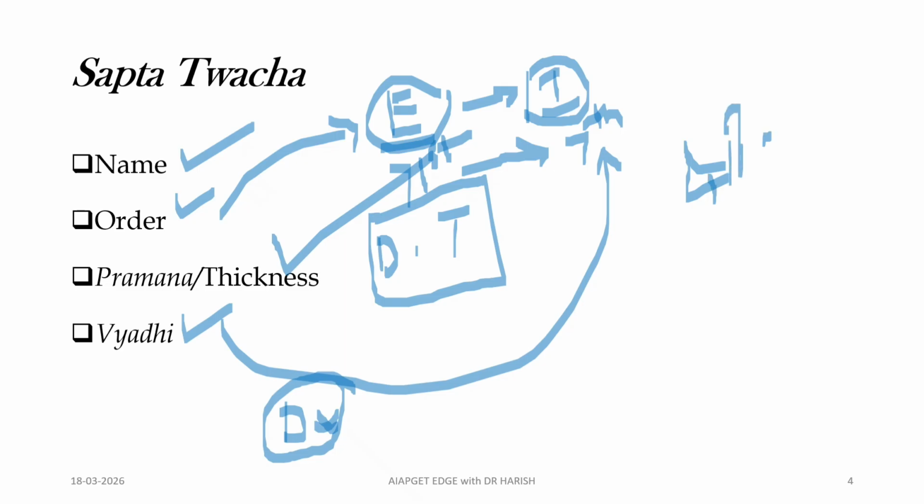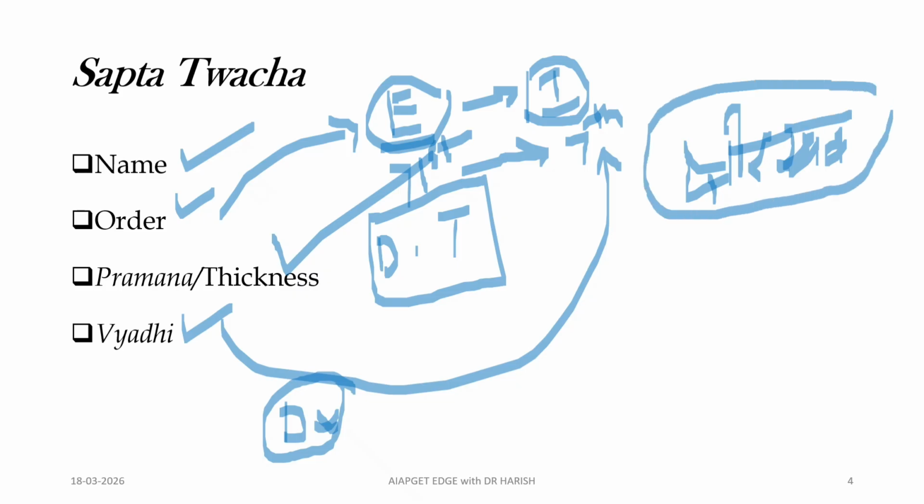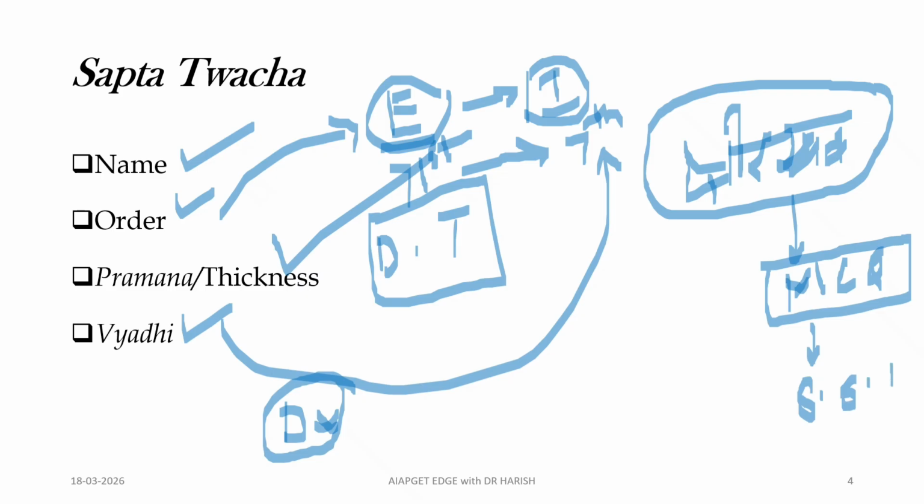Another point is Kshirasya Eva Santanika, the simile, which might be asked in the exam. Whenever Kshirasya Eva Santanika is asked in an MCQ in the AIAPGET, the answer is Sushruta's Sapta Twacha concept. So an MCQ might be framed from this simile.